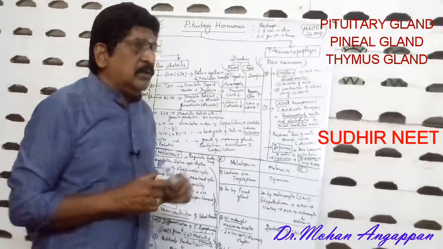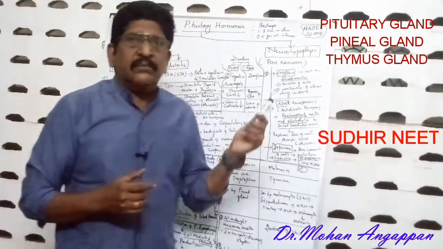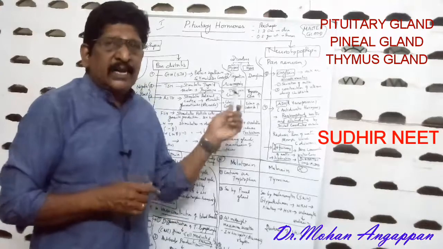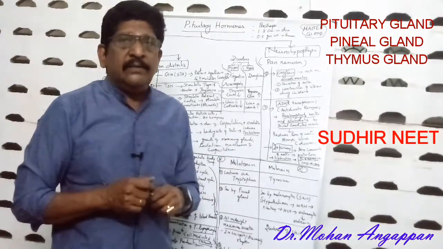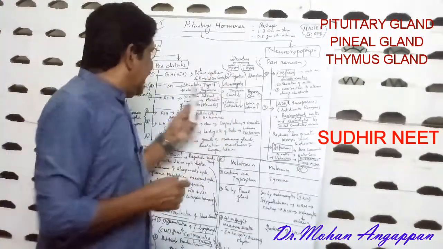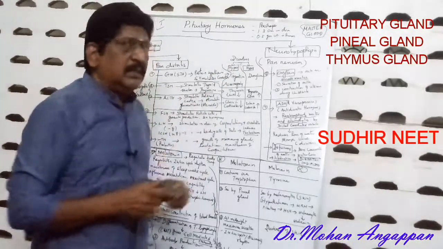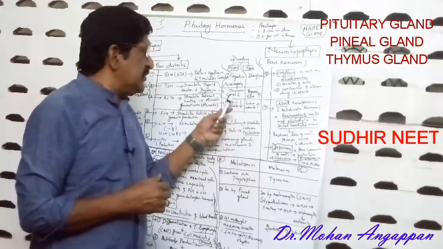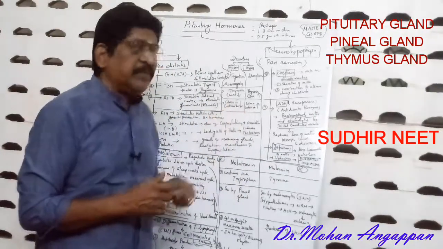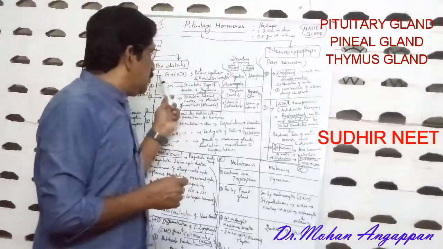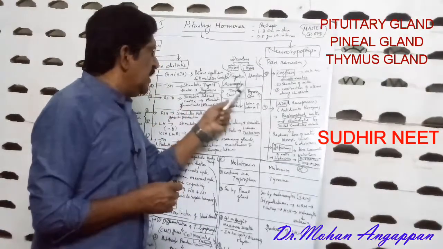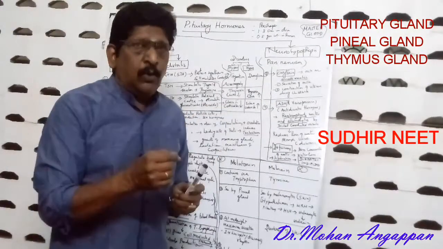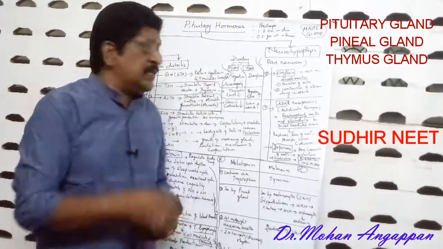If you go to a lab and take the thyroxine level in the blood, they will say the amount of TSH. Based on the TSH only, they will say whether thyroxine level is high or low. That is, if the TSH is more in blood, that means thyroxine level is low. And that's vice versa.